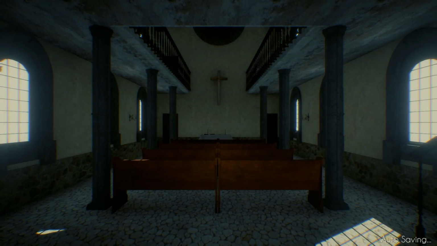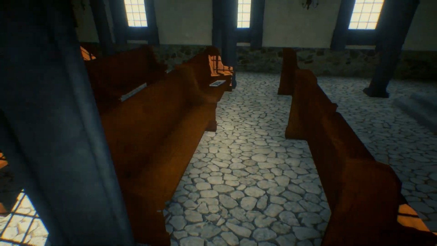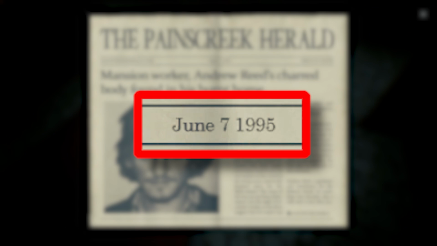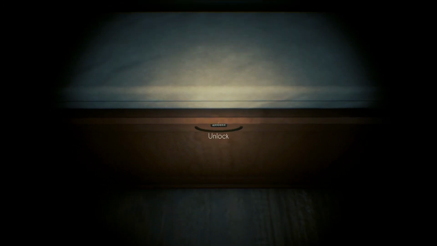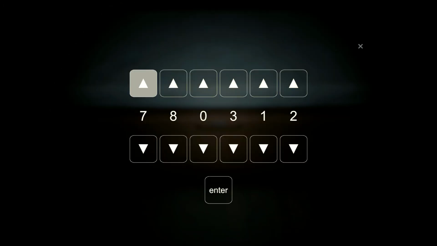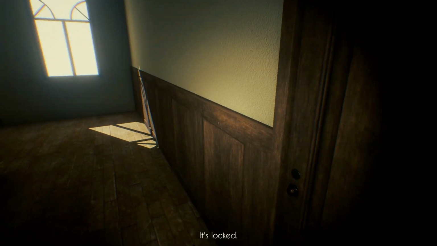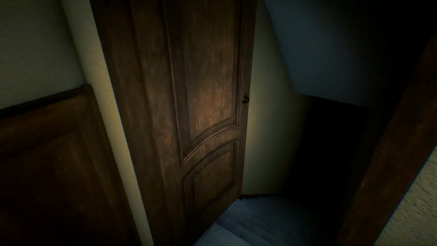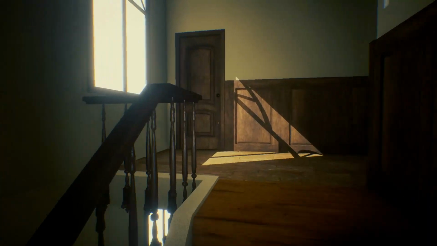Inside of the church, we found a lot of information, starting with a news article about Andrew Reed, one of the missing workers being found dead inside of his burnt home. We see that this took place on or around June 7th, 1995, confirming the 3rd death that year. We find locked confession booths requiring a 6-digit code, and we also find a locked storage room, and an incredibly creepy doorway. That's creepy. No, close the door. Continuing upstairs, we found our first room.